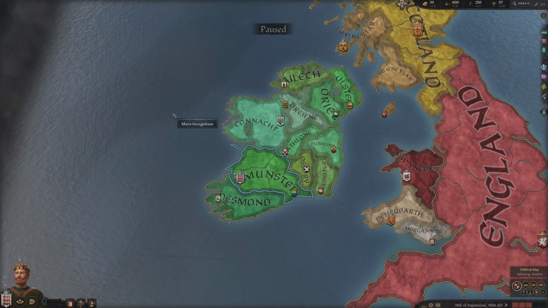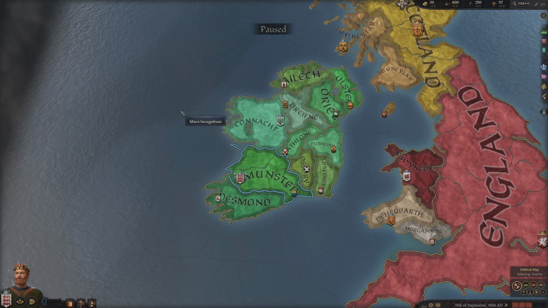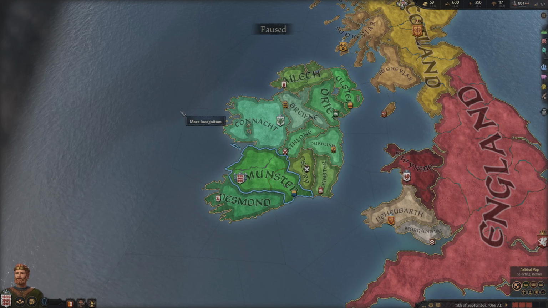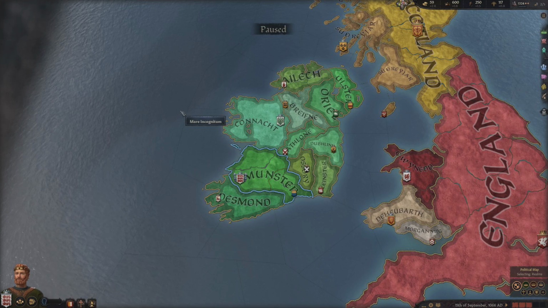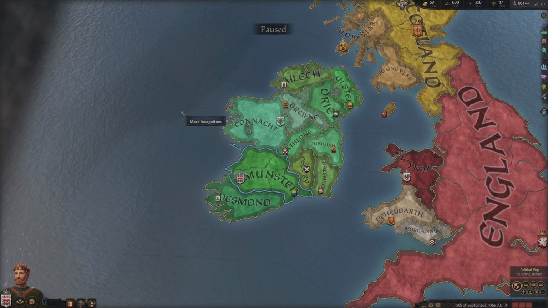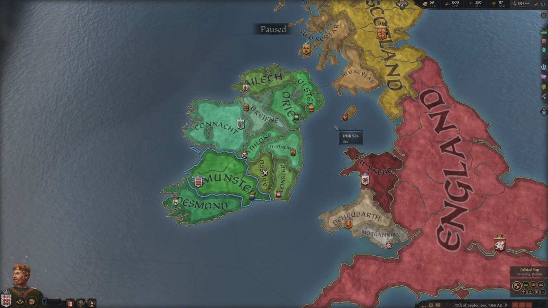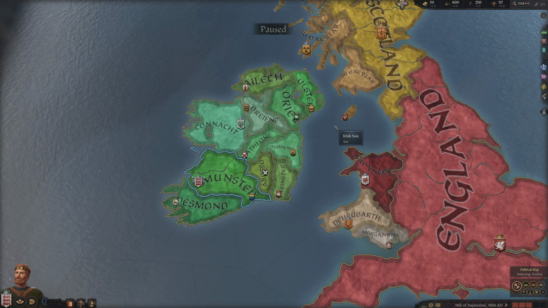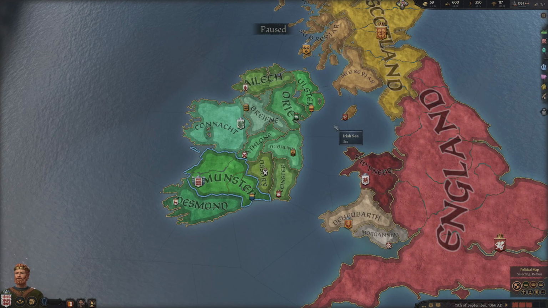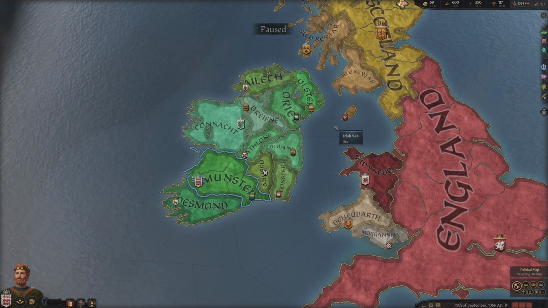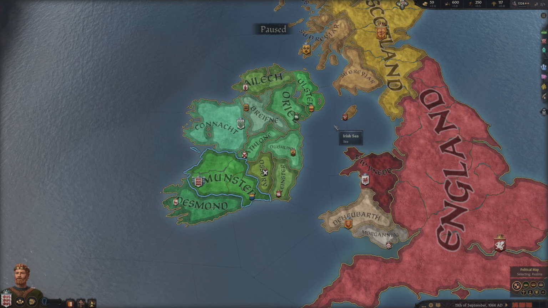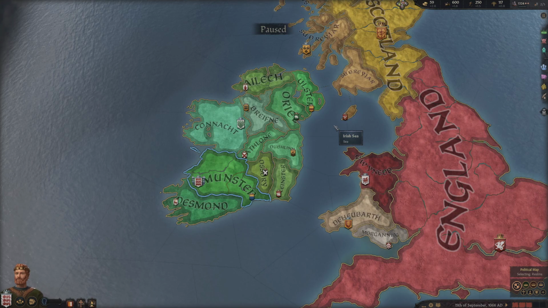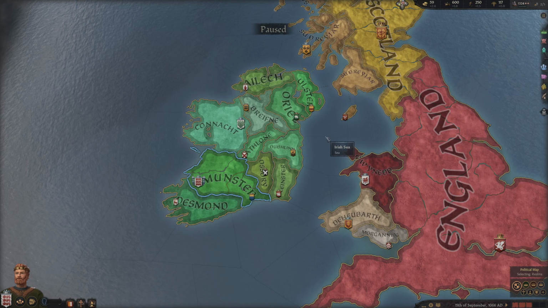Now, obviously, if we're talking different faiths, that's where you then get the biggest penalties. For instance, Catholics versus Muslims, Muslims versus Hindus, Hindus versus Norse. They are obviously all going to be of very different faiths, and they are then going to have negative modifiers between them. So, other than that, there's not really a lot to talk about when it comes to religion. There will, of course, be different mechanics that then, like I said, affect how you can interact with certain people, or even, for instance, your head of faith. But we will go into reacting and interacting with other players in a separate video.